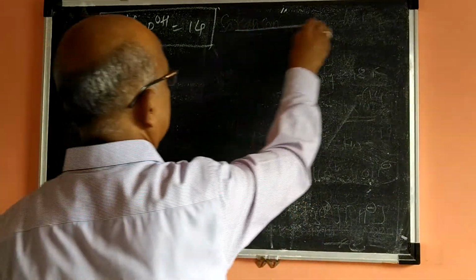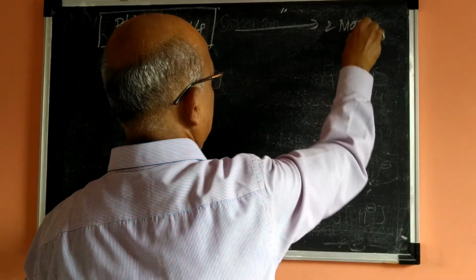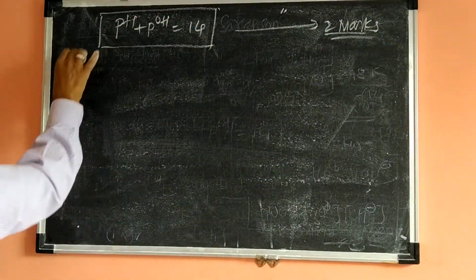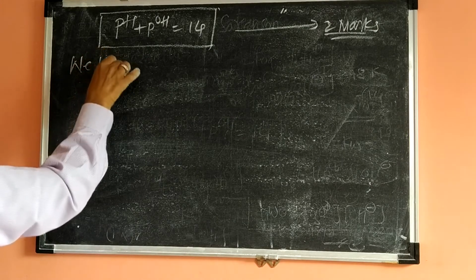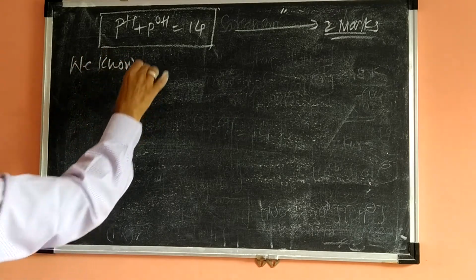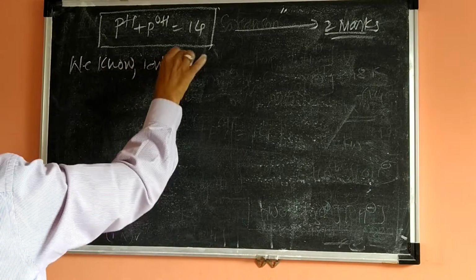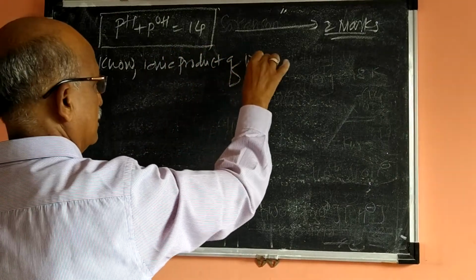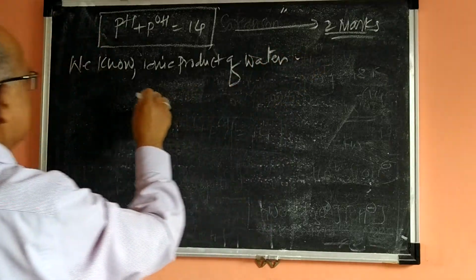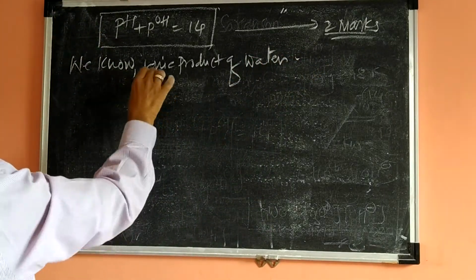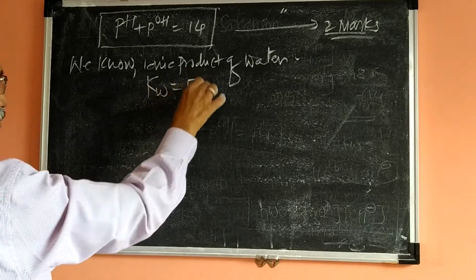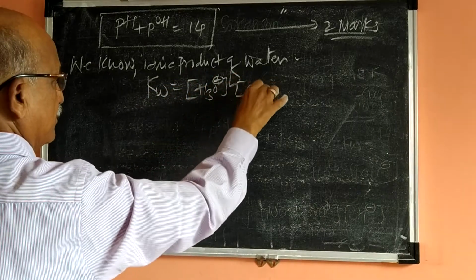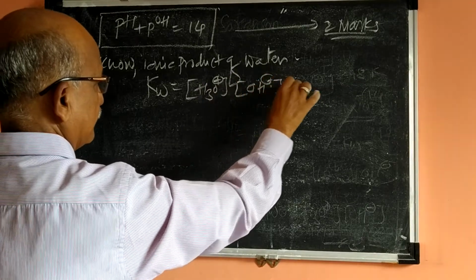It is a question asked for 2 marks. So how to begin with these 2 marks? According to the ionic product of water, Kw is equal to the concentration of H3O plus into the concentration of OH minus ion.